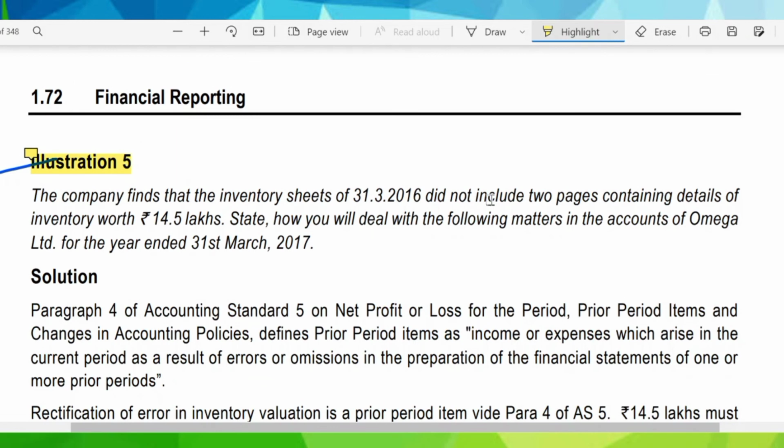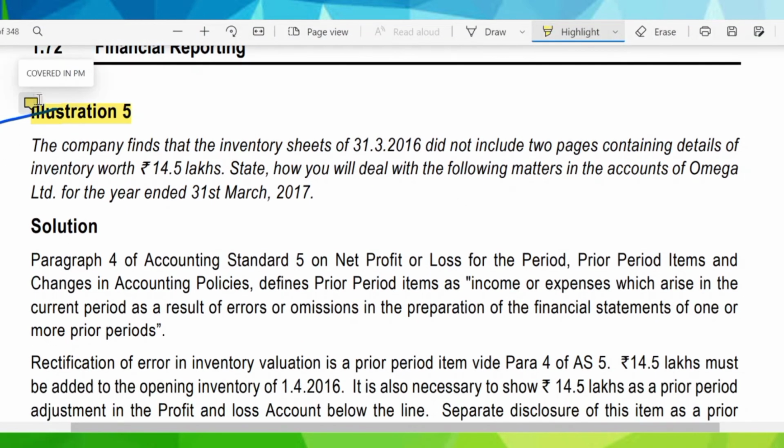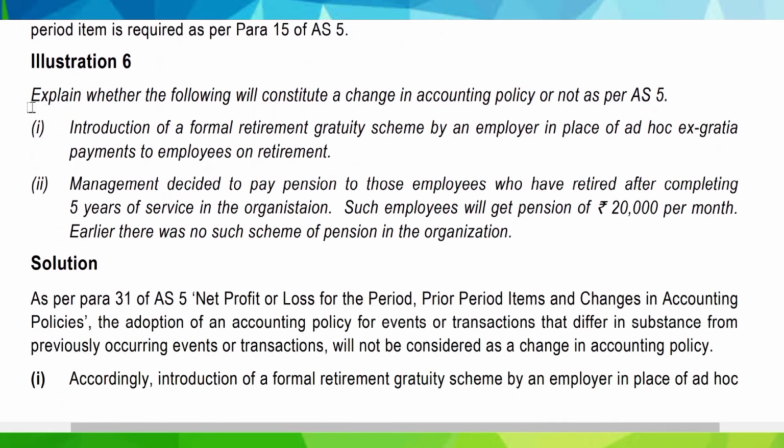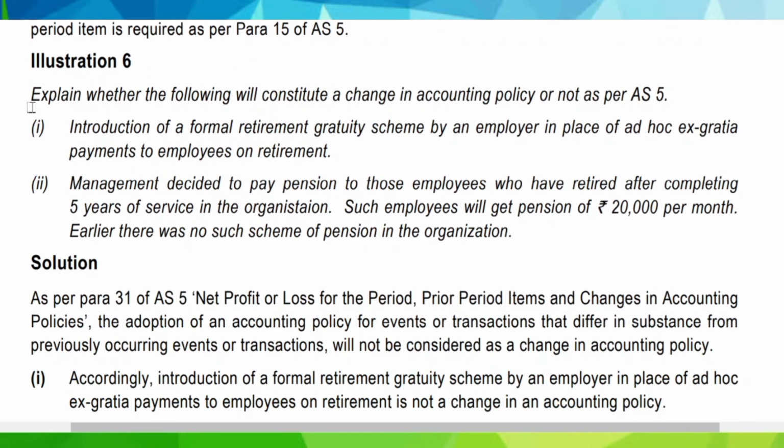Now illustration 5, it is already covered in practice manual. It is just the same copy paste of it, so I am ignoring it and moving to the last question for this accounting standard. Illustration 6. Explain whether the following will constitute a change in accounting policy or not as per AS5. So we have to state whether it will amount to change in accounting policy or not.